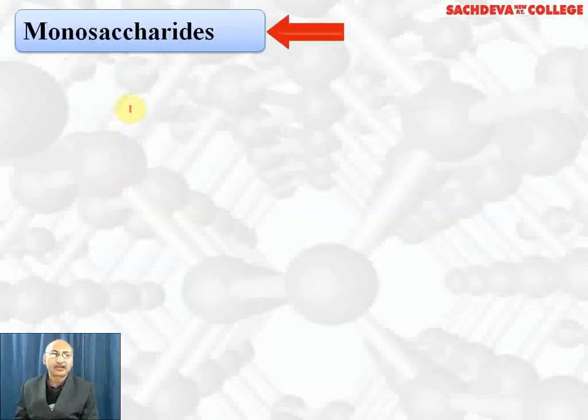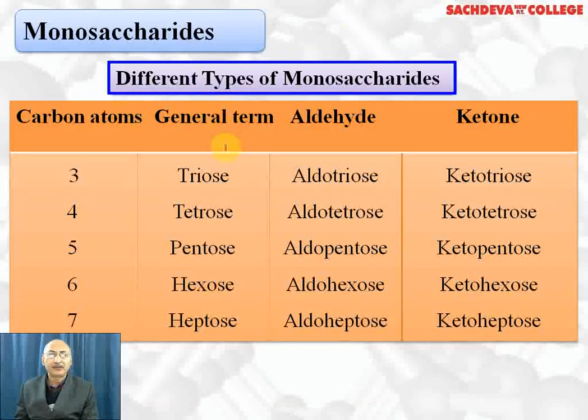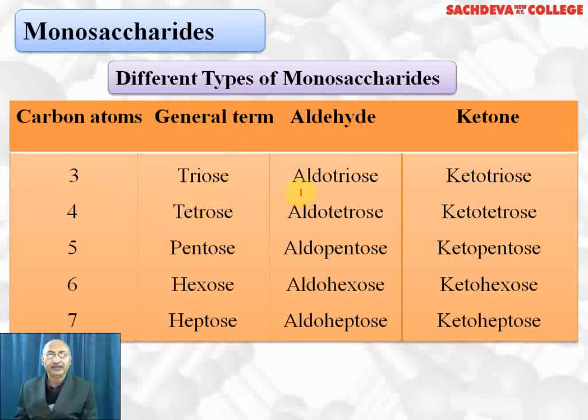Let's take up monosaccharides in detail. Different forms of monosaccharides. This is the classification. If they contain 3 carbon atoms, we call them trioses. And if they contain an aldehyde group, we call them aldotriose, for example, glycerose. And if they contain a keto group and 3 carbon atoms, we call them ketotriose. Dihydroxyacetone is the example.